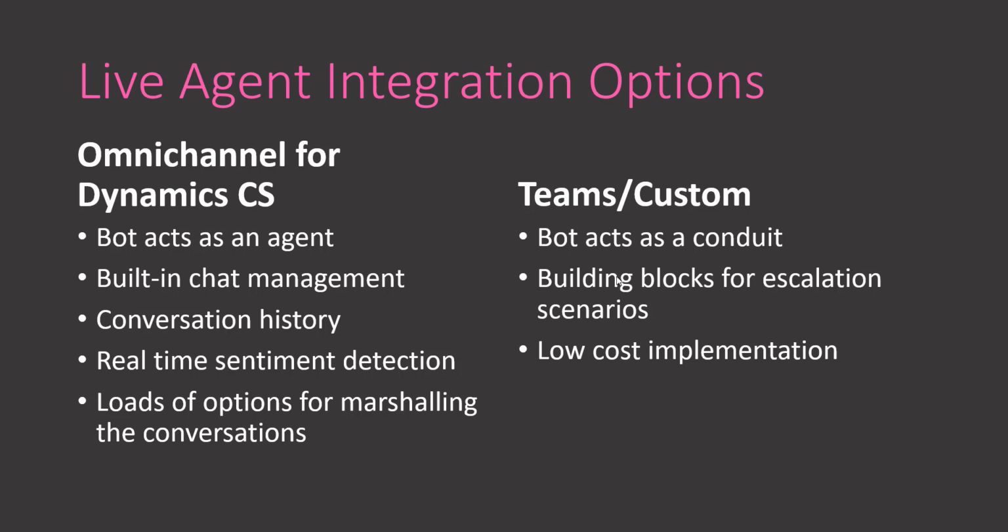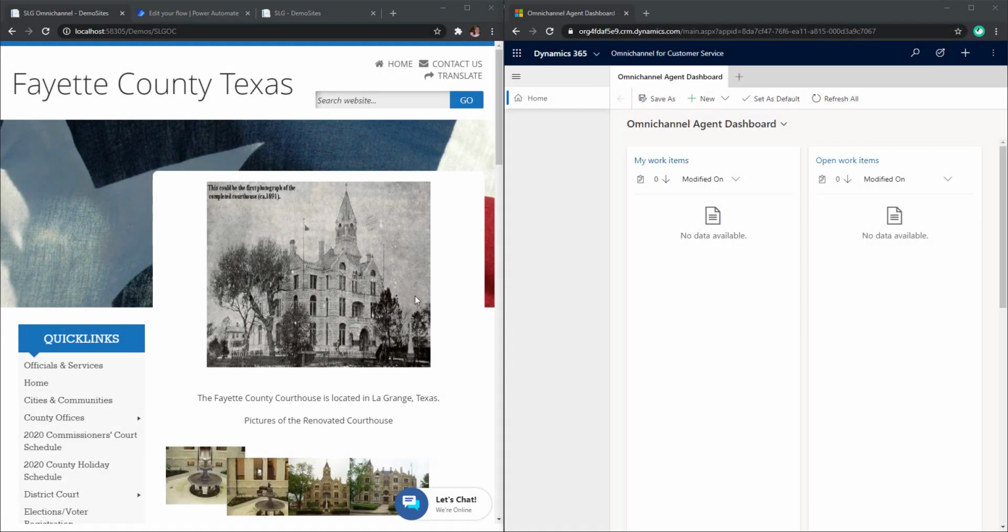So let's start by looking at the Omnichannel integration for AtBot. To be able to show you this demo, we have kind of a split screen here. On the left-hand side, we have a county website with the bot embedded on it. On the right-hand side, we have Omnichannel for customer service, and this is the agent dashboard. So once this bot escalates a conversation, it will show up in this dashboard and the agent will be able to take it on.